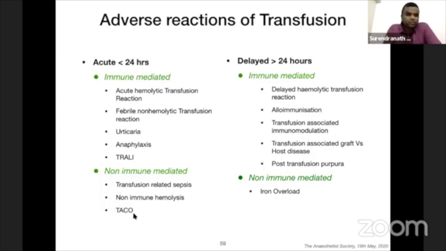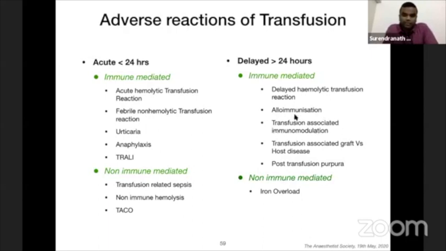TACO is transfusion-associated circulatory overload. In the delayed reactions, again, you have immune and non-immune mediated reactions. Alloimmunization is one group where patients who are frequently exposed to blood transfusion, like sickle cell anemia, thalassemia, or thrombocytopenic patients, get alloantibodies. So if you wait for some time without any transfusion, the antibodies can be minimized.